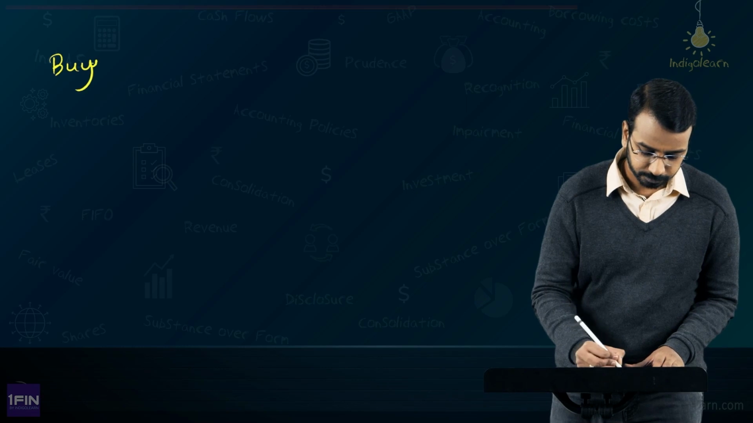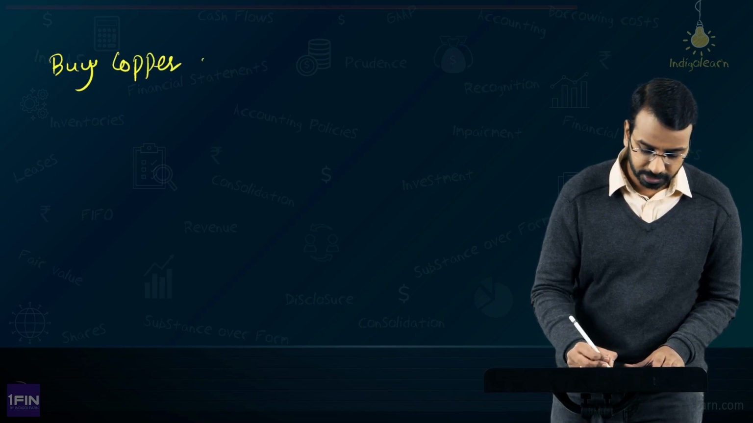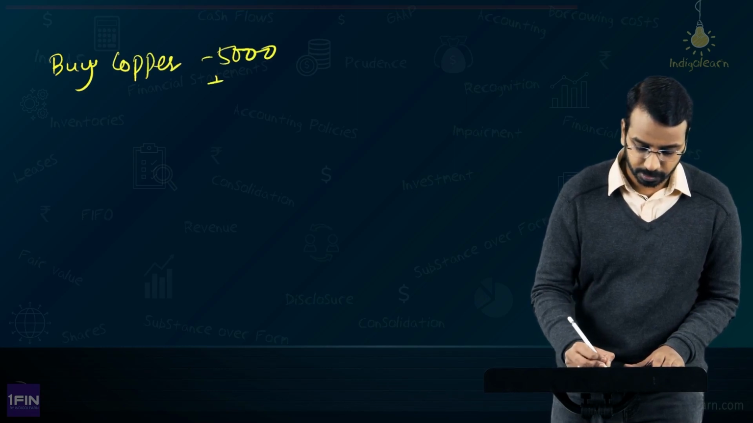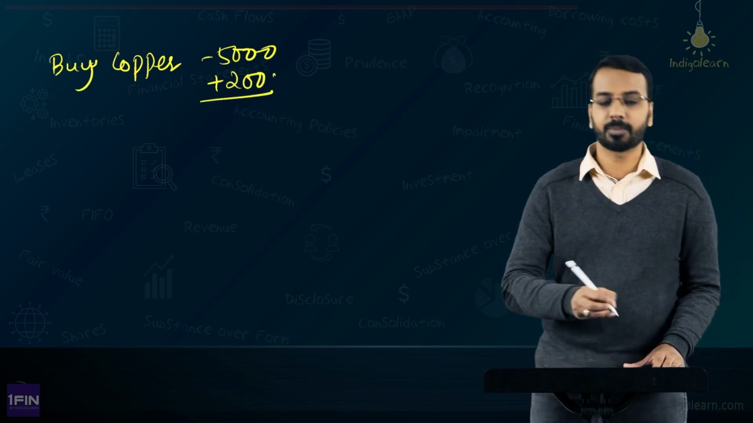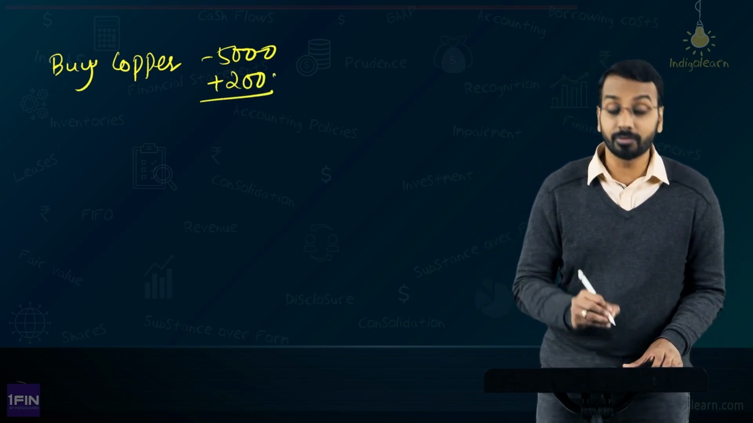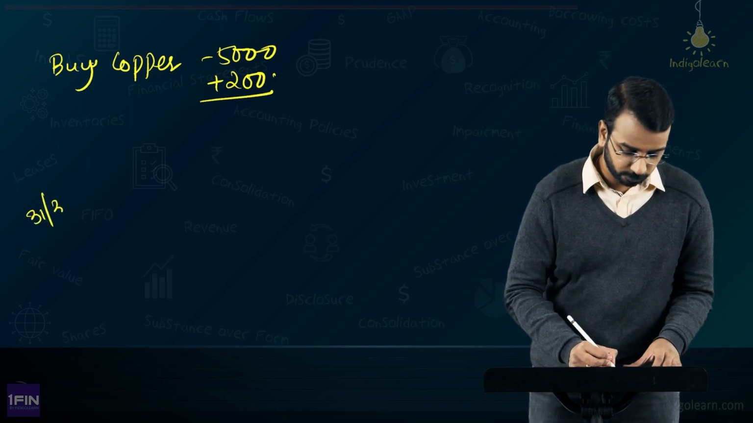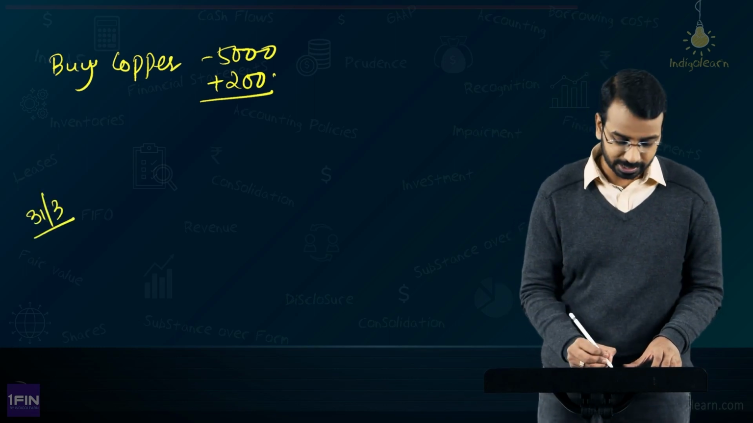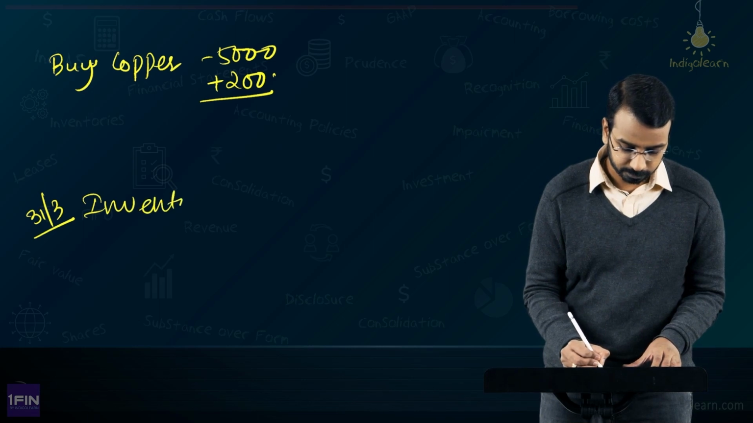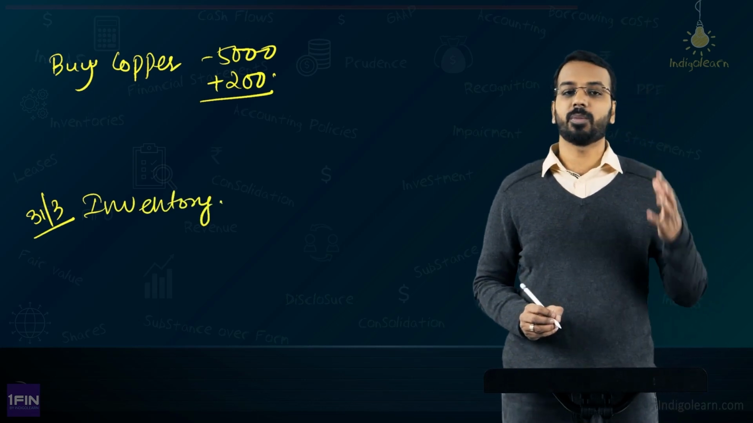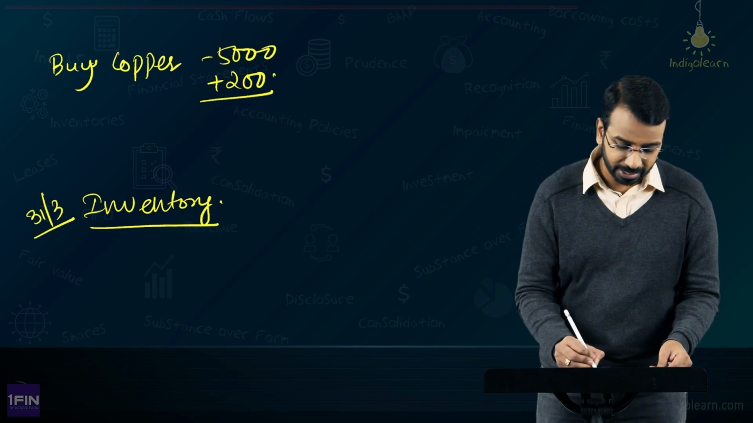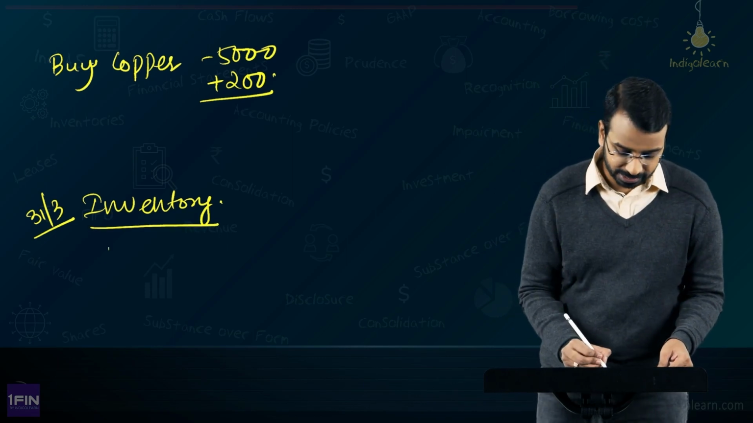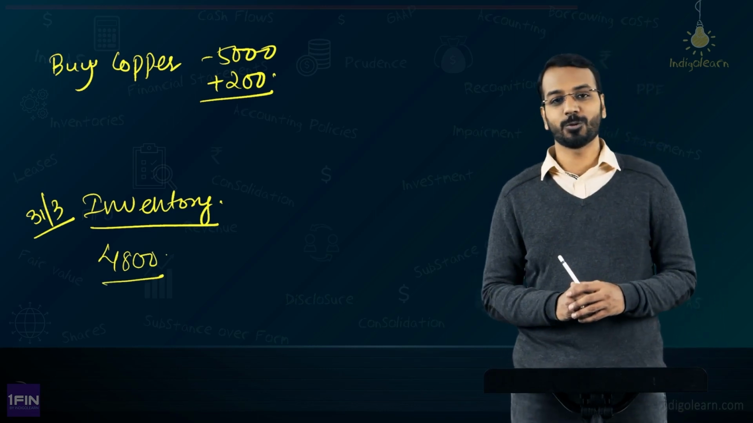Now, I will change the example slightly. Say, for example, you buy copper at 5,000 plus 200. This is the price at which you have bought, and you have not yet sold. On 31st of March, this is still in your inventory, and on 31st of March, this rate has come down to 4,800.